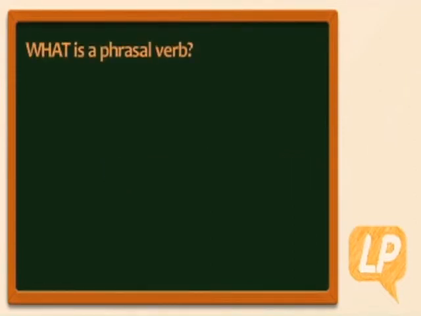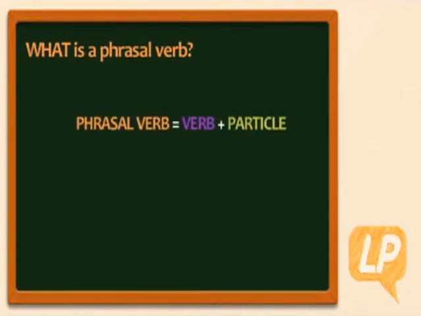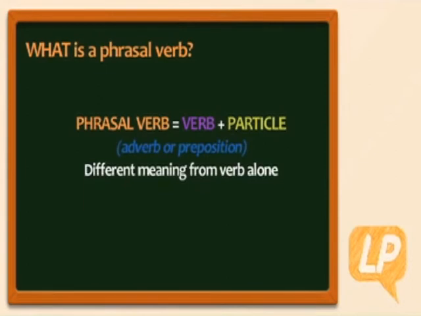Firstly, what is it? A phrasal verb is a combination of a normal verb and a particle, an adverb or preposition, whose meaning is different from the meaning of the verb on its own.